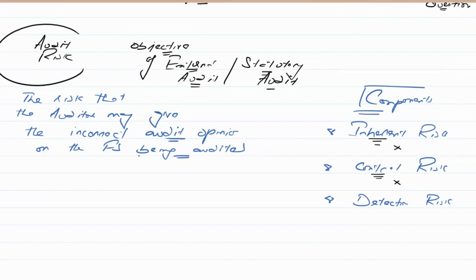Now, when I say there's no finance director within the company, or the finance director left the company, that means there's no one to review the integrity of the financial statements. There's no one to review the transactions which have been performed by the other accounting staff. They might not be competent enough to deal with those financial reporting issues. And as a result, they may perform incorrect accounting. So this is the control risk.